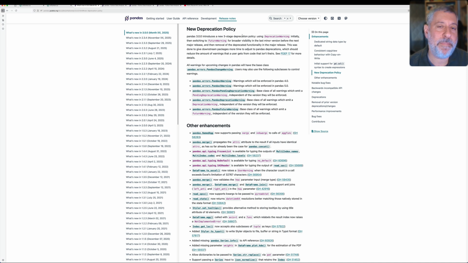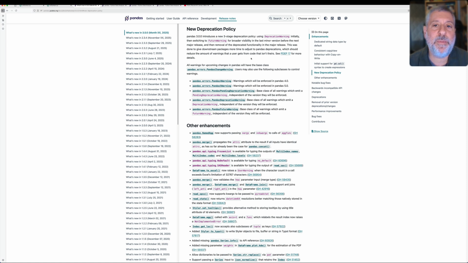As it says here in the Pandas 3 release notes, there is a new deprecation policy, a 3-stage deprecation policy. First, you will get deprecation warnings, and not only a deprecation warning, but a warning indicating in what version of Pandas things will be changing. So it might change in Pandas 4, it might change in Pandas 5, and of course they will add new ones as new versions come out.